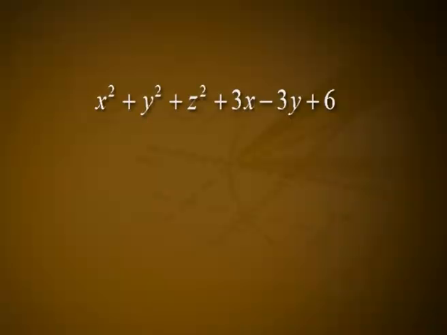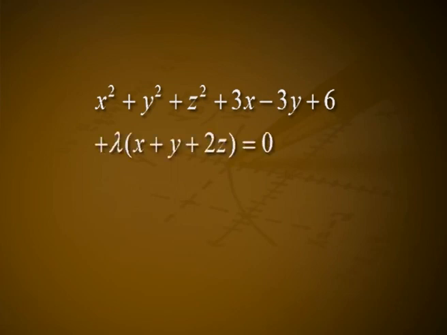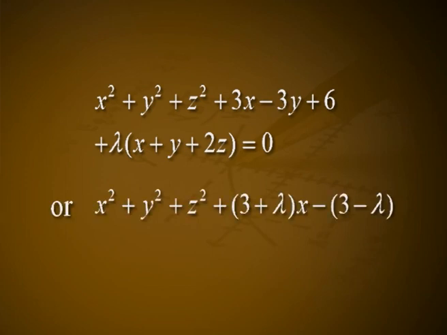Hence, the equation to the coaxial system is S + λP = 0, that is x² + y² + z² + 3x − 3y + 6 + λ(x + y + 2z) = 0, or x² + y² + z² + (3 + λ)x − (3 − λ)y + 2λz + 6 = 0.